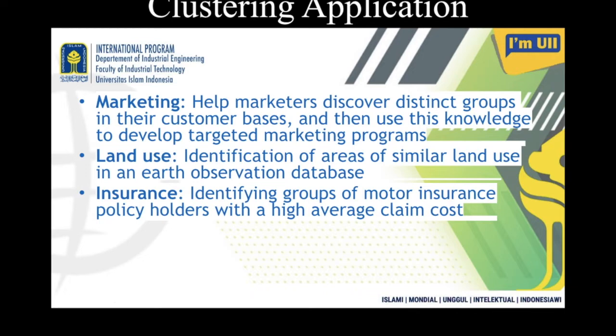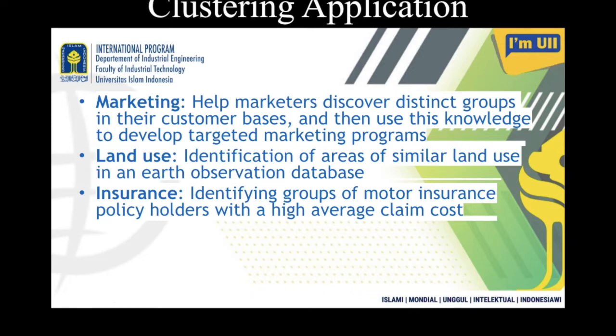Similarly, in case of insurance, identifying the group of motor insurance policyholders with a high average claim cost. So, if you can identify the group of customers or insurers who are claiming very frequently or claiming a high amount, then you can do some policy change in the insurance company, so that the company will not be on the losing side, or will make more profit from the customers.